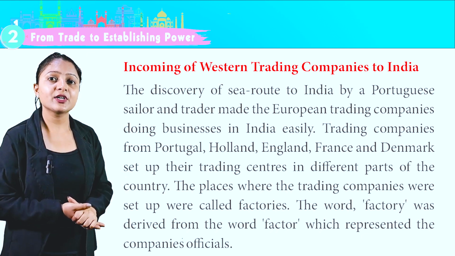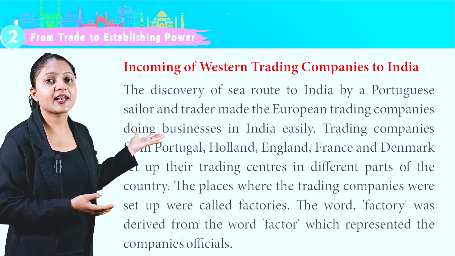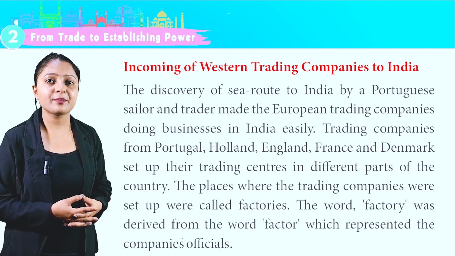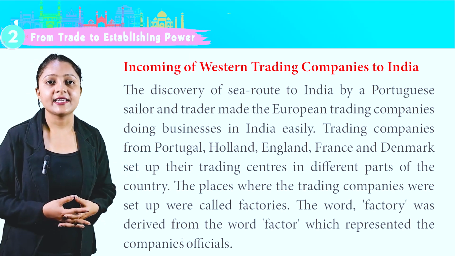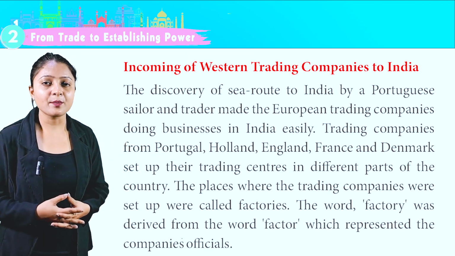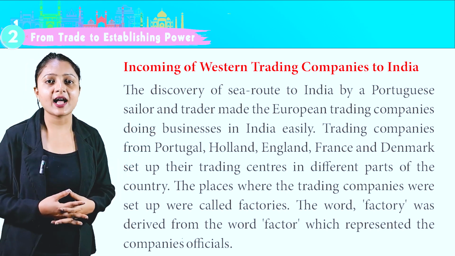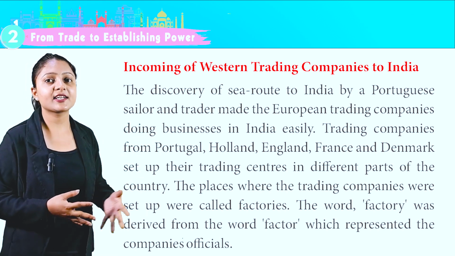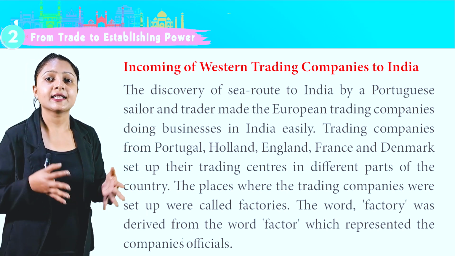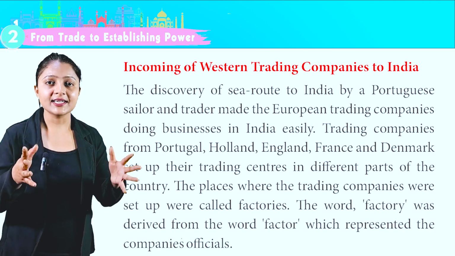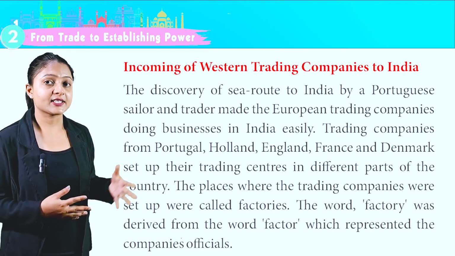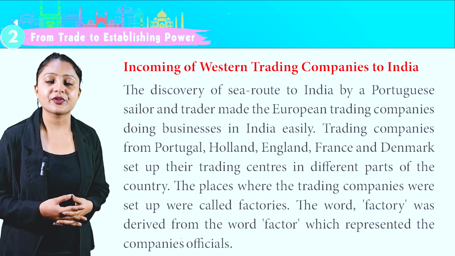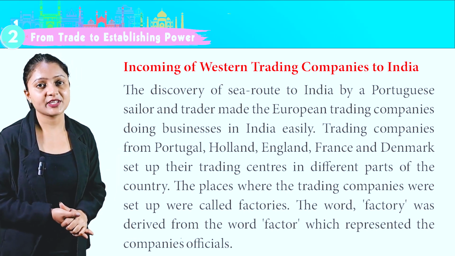The discovery of the sea route to India by a Portuguese sailor and trader made it easy for European trading companies to do business in India. Trading companies from Portugal, Holland, England, France, and Denmark set up their trading centers in different parts of the country. The places where trading companies were set up were called factories. The word factory was derived from the word factor, which represented the company's officials.